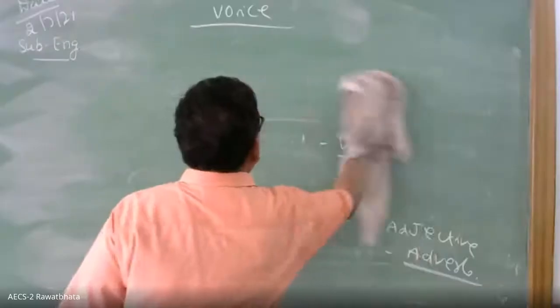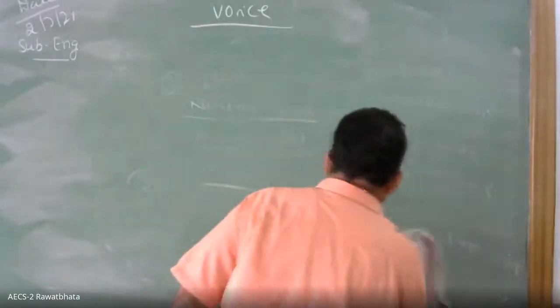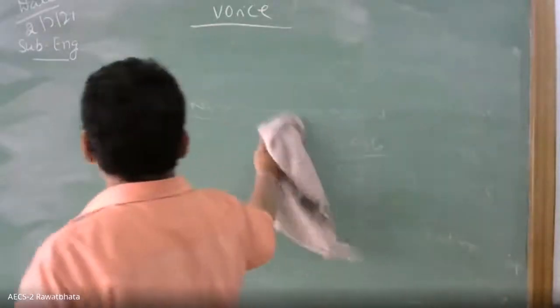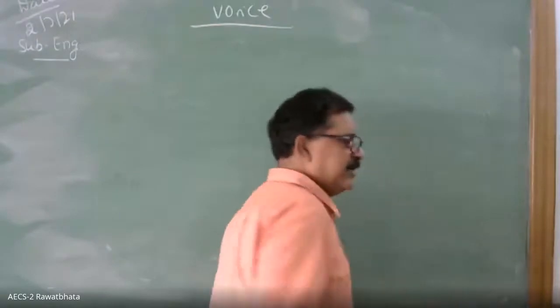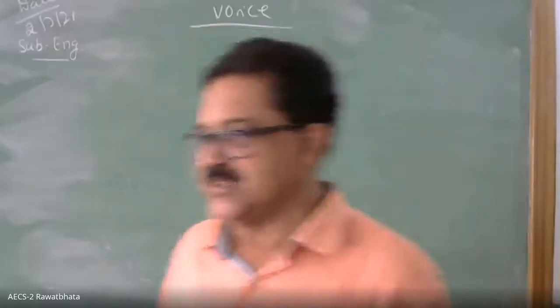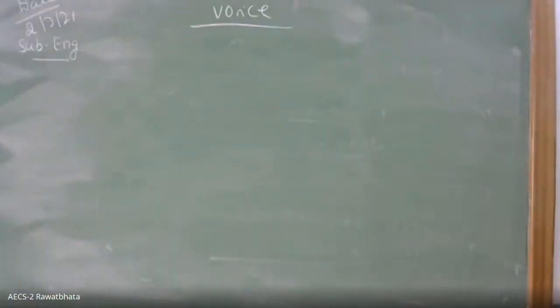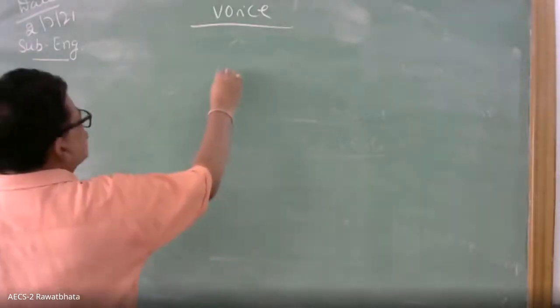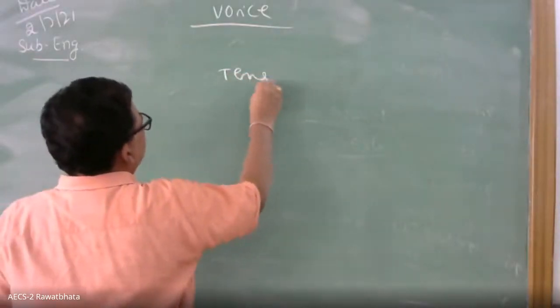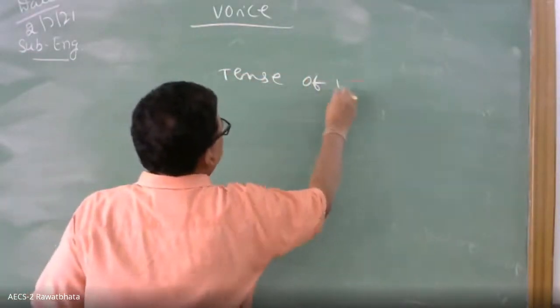Okay, so let us go to tense. Tense means what? Time of the action. At what time the work happens, that is the tense. So tense refers to the tense of the verb. There are three types of tense.